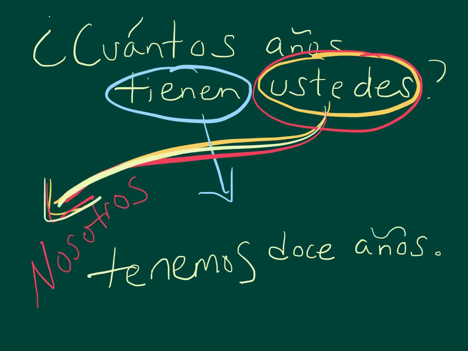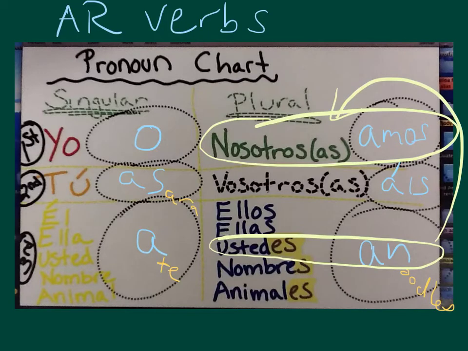All right, so now let's look at AR verbs. Okay, you recently learned those. Again, when the pronoun is yo, the verb ends in o. So we have o, as, a, amos, áis, an. This stands for Sarah ate, now it's past tense, noodles again. So if I asked you a question in tú, you know that would go to yo. So any verb ending in as, you would answer with the verb ending in o.